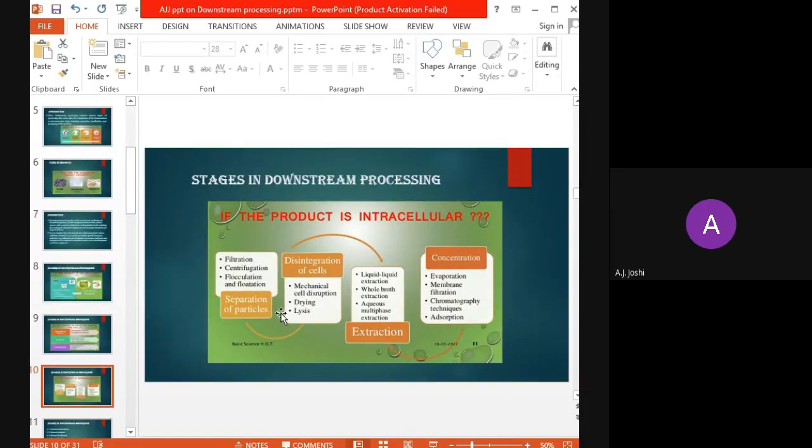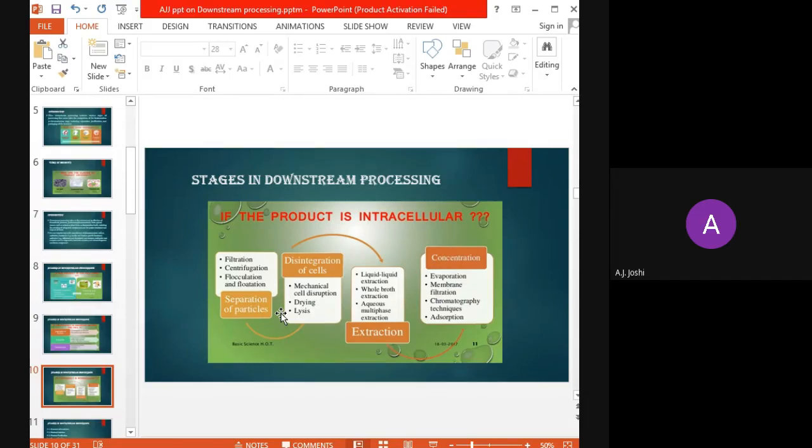So this extraction of the desired product can be carried out by liquid-liquid extraction, whole broth extraction, or aqueous multiphase extraction. So any one or more than one can be used for the extraction of the desired intracellular product.